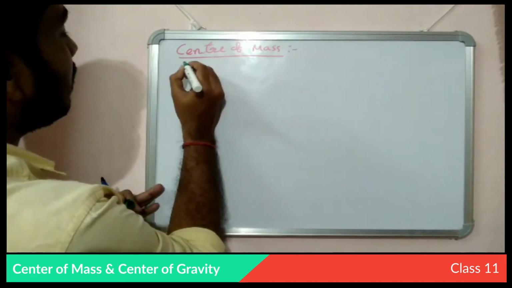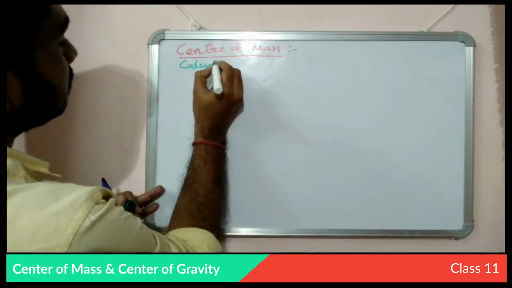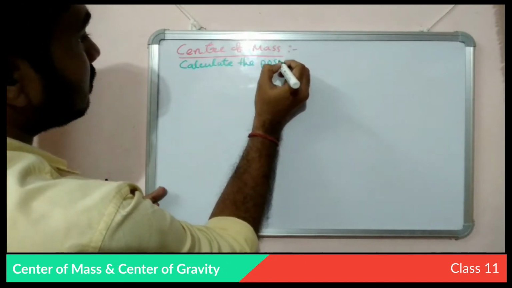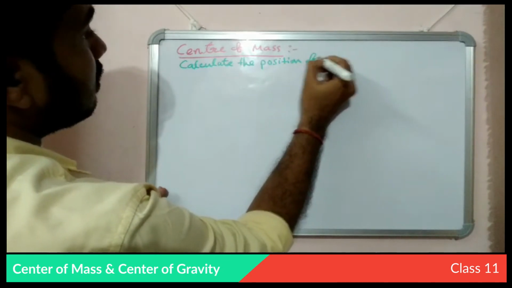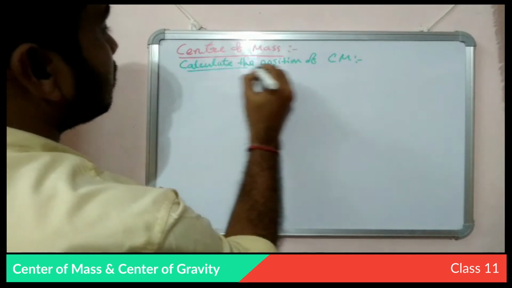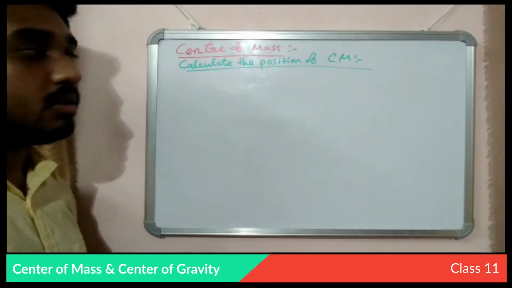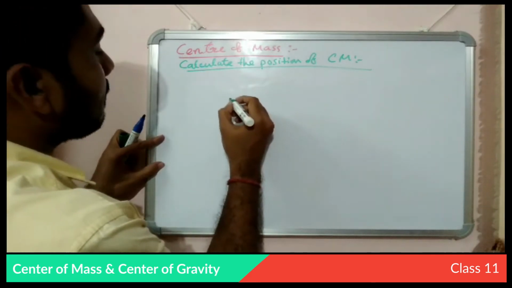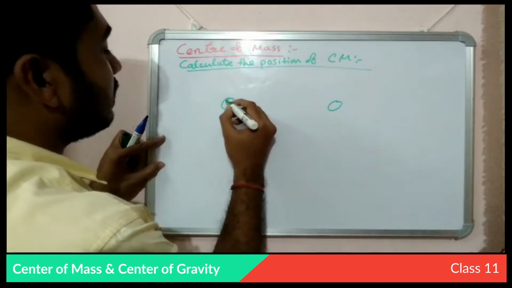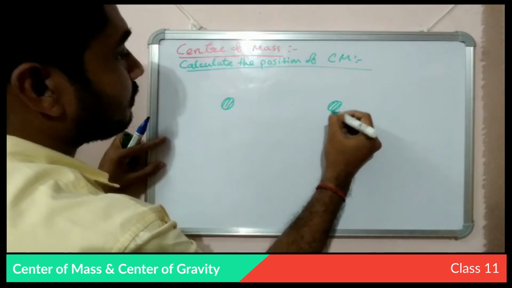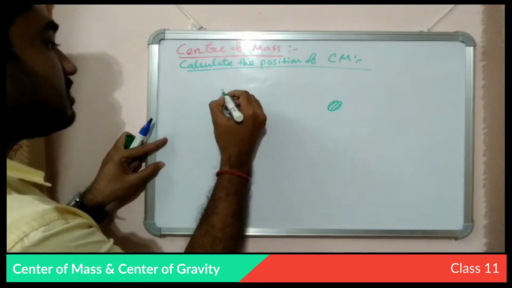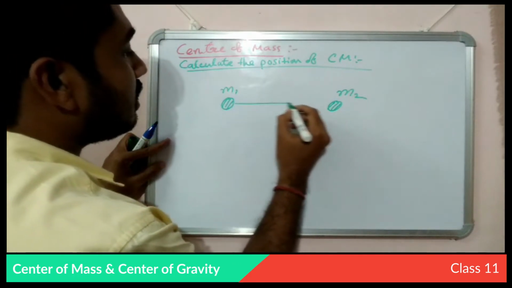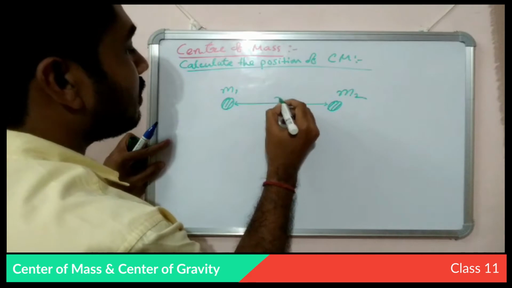Now we will learn how to calculate the center of mass. Calculate what? Calculate the position of center of mass. So if we try to calculate the position of a center of mass, then we need a minimum of two particles. Say its mass is m1 and its mass is m2, and they are r distance apart from each other.